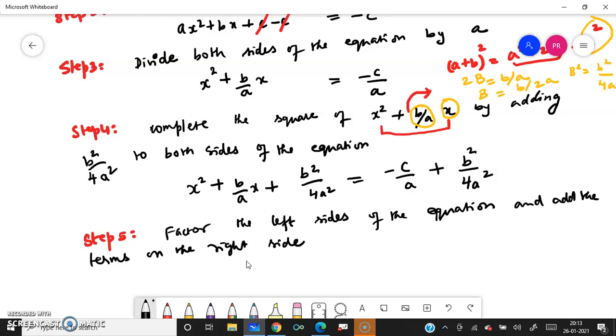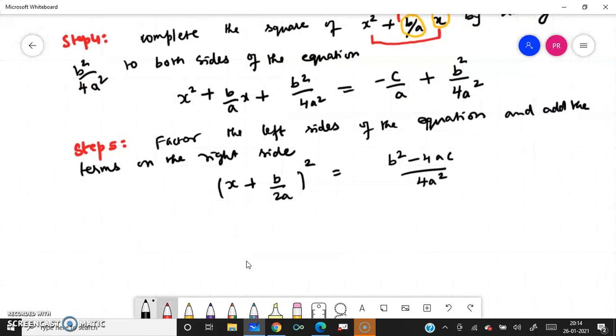So that will be our next step. So it will be x plus b by 2a, the whole square, equal to, you take the LCM, b square minus 4ac by 4a square.